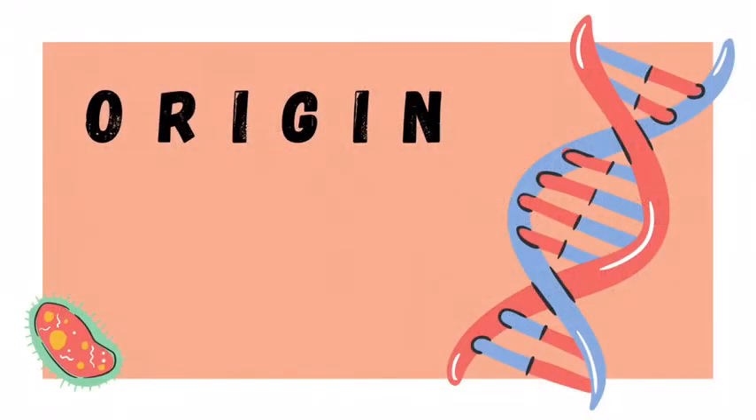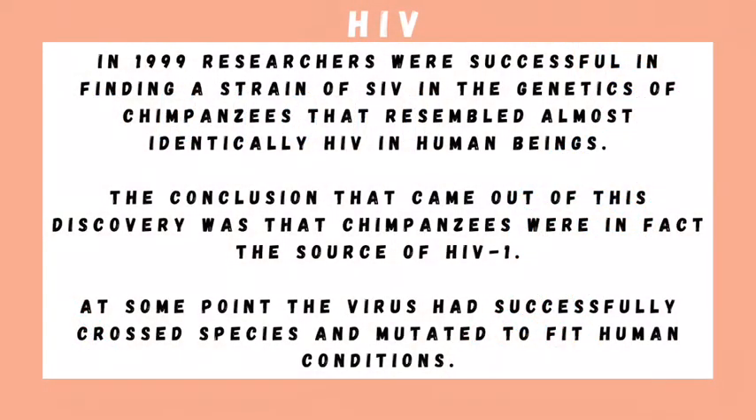The origin of the HIV virus dates back to 1999. Researchers were successful in finding a strain of SIV in the genetics of chimpanzees that resembled almost identically HIV in human beings. The conclusion that came out of this discovery was that chimpanzees were in fact the source of HIV-1. At some point, the virus had successfully crossed species and mutated to fit human conditions.